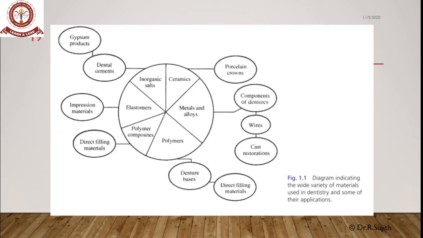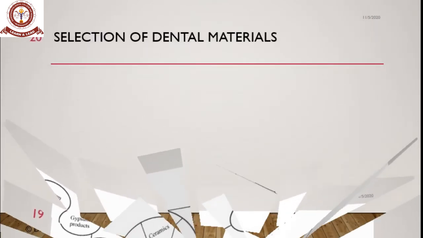We can see inorganic salts can be used as a dental cement or gypsum products, whereas ceramics are used for crowns, and metals and alloys were used for orthodontic wires or in the components of dentures or in cast restorations, whereas polymer composites are used for direct filling materials, and polymers are used for denture bases and direct filling materials, whereas elastomers are impression materials.